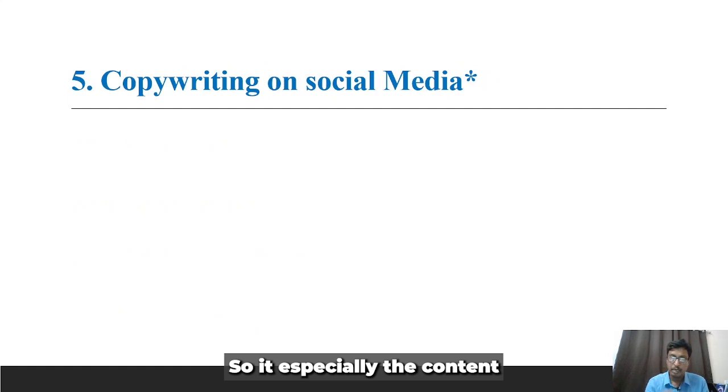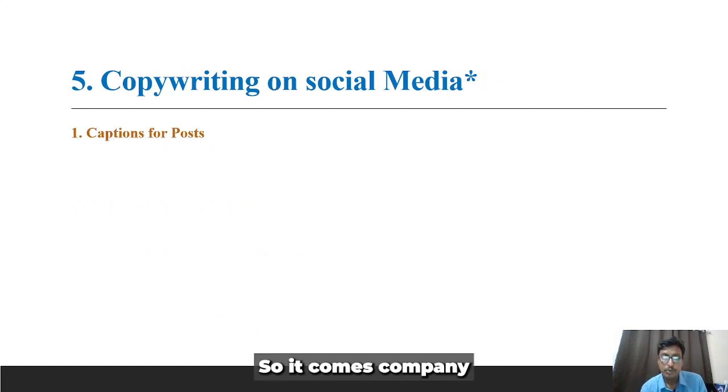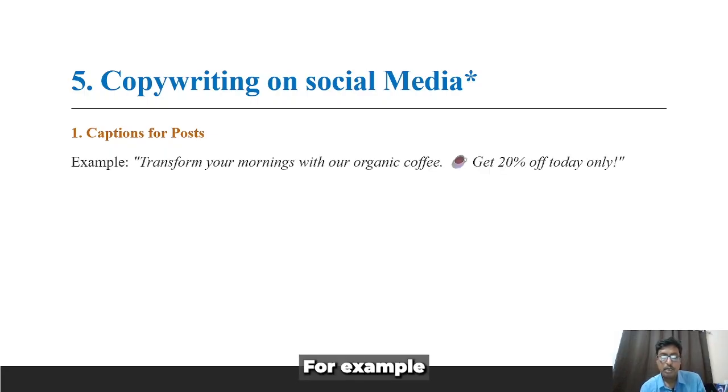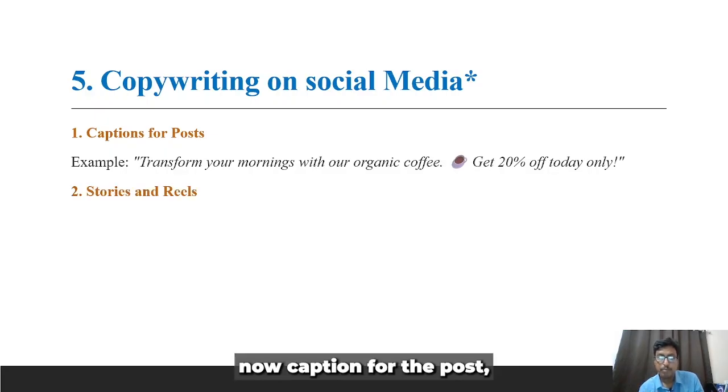This is especially the content writing or copywriting for social media. It comes with a very good caption for the post. For example, transform your morning with organic coffee. It could come with a kind of trigger like get 20% off today. So you must have a good caption for the post, and anyone can write a caption for the post with generative AI, but you need to give certain stories, right? Without stories it doesn't have much personal touch and feel factor.